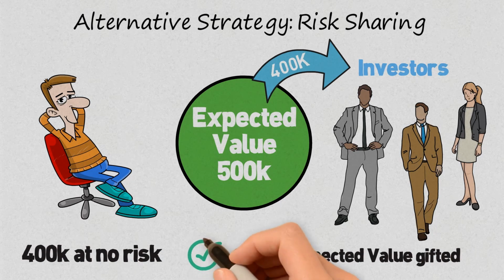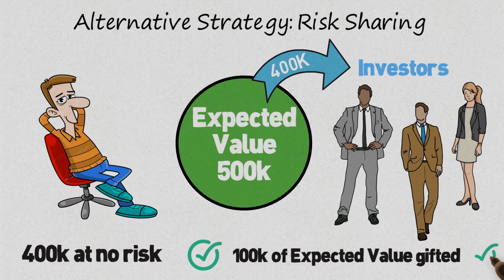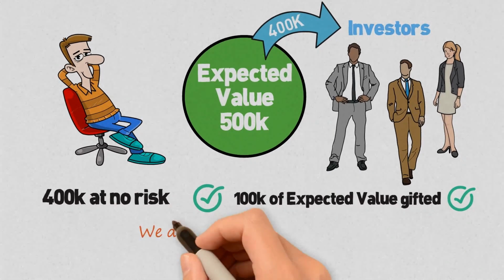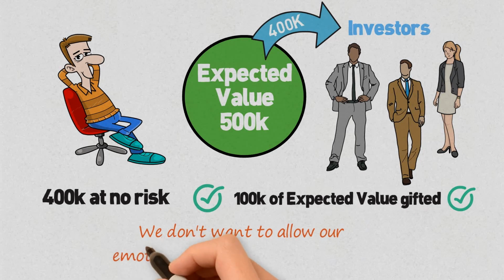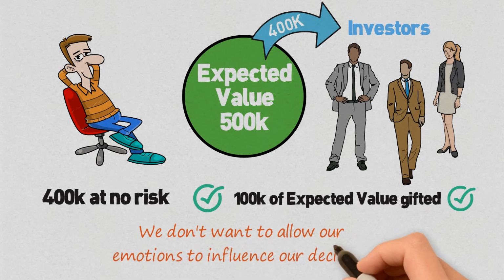For the reasons explained before, in our example, a group of wealthy financiers or a multi-millionaire wouldn't have a problem pressing the green button because the expected value of their choice would be positive, and any potential loss wouldn't have a significant impact on their capital. This is also the main reason why, in the videos on this channel, we often emphasize the importance of investing only what you're willing to lose to avoid the risk of ruin. We don't want to expose ourselves in a way that allows our emotions to influence our decisions, leading us to make wrong choices. For example, it would be a beginner's mistake to sell an investment with great prospects just because it had a drastic price drop in a few days, fearing the loss of everything.